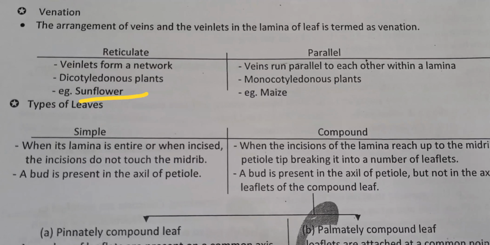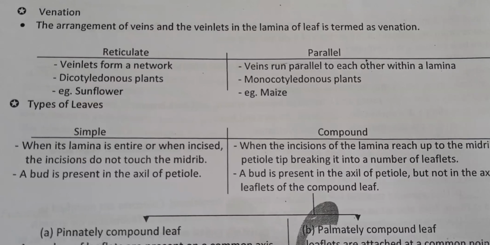Now see dicot, one more example, that is which one? Sunflower. Remember, other examples we have learned? Can you give me that example's name? Yes, mango. Then next, mango, next. Tulsi, right. Now Tulsi is almost in everyone's house, you can check. In that, this type of reticulate venation is there. Beans, yes, correct, in that reticulate venation is there.